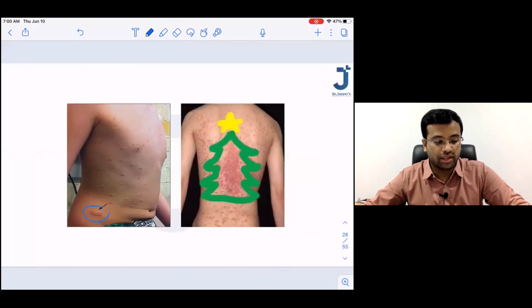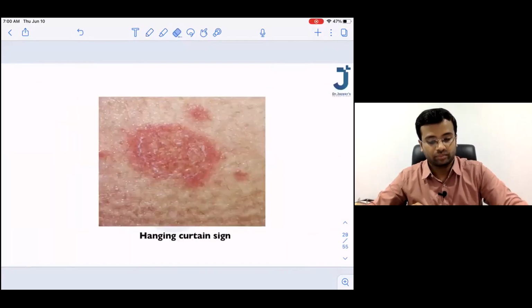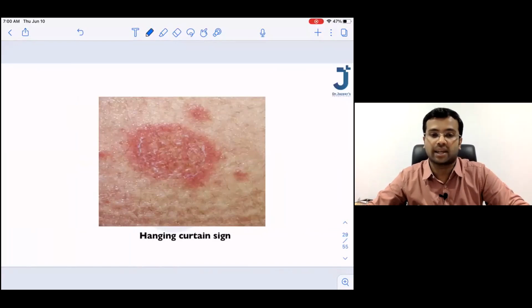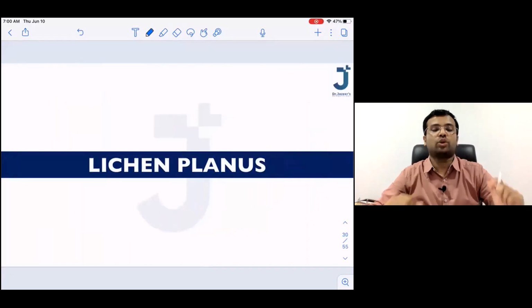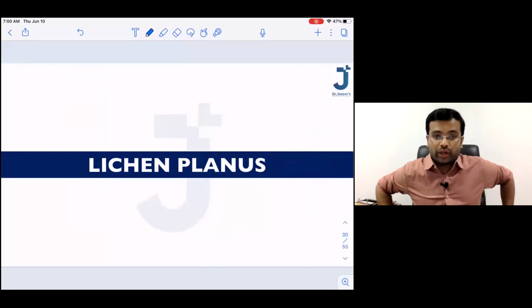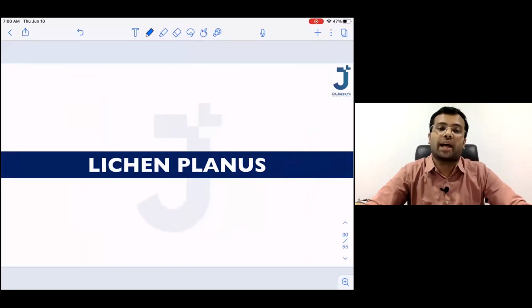Okay, so this is again an image for you. This is the Herald patch. The first patch, the bigger one. The second image shows the Christmas tree pattern. Hanging curtain sign. Now let's do the last disease for the day. Okay, this is called lichen planus.